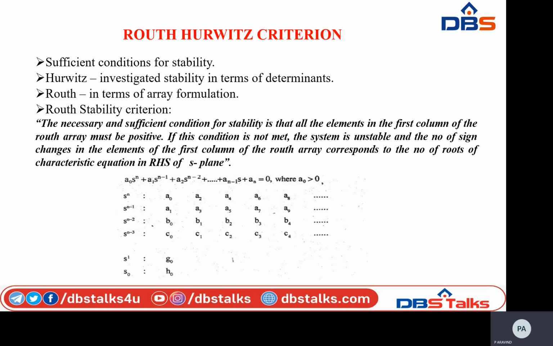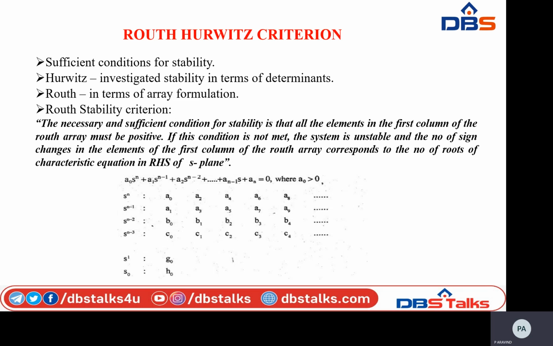If my first element has a positive sign, and the second element in the first column has a negative sign, then there is a sign change. That is one sign change. Again, if my third element in the first column is positive, there is again a sign change.